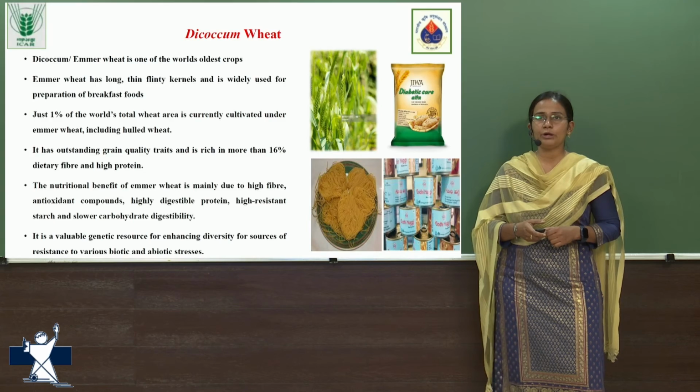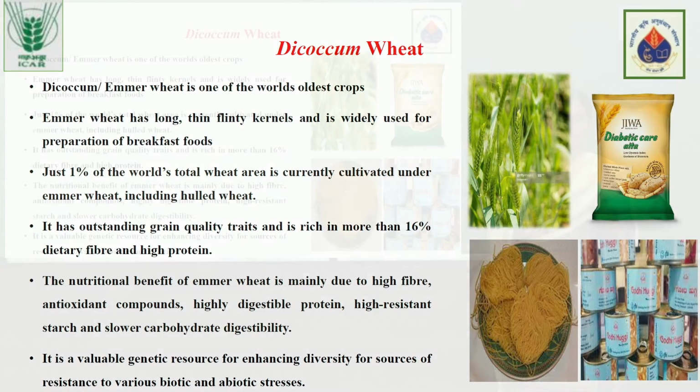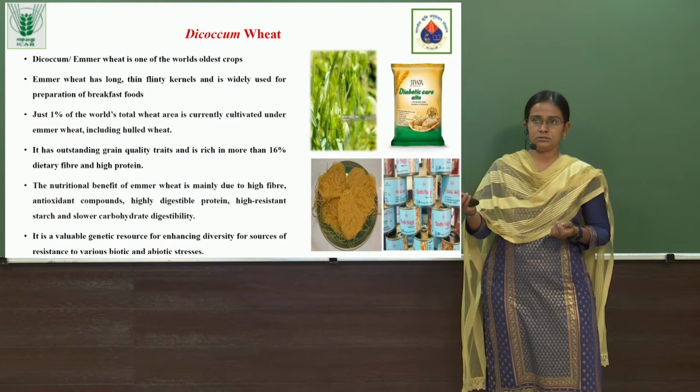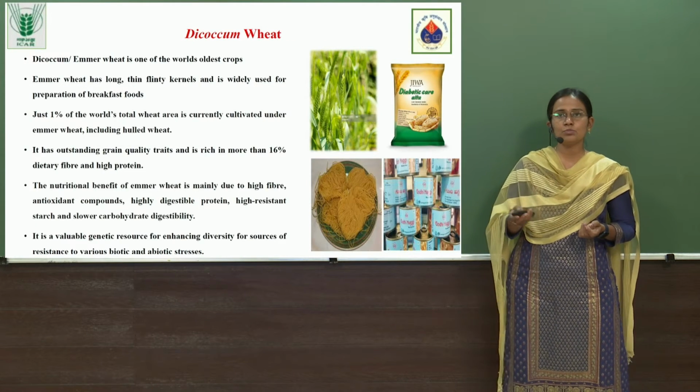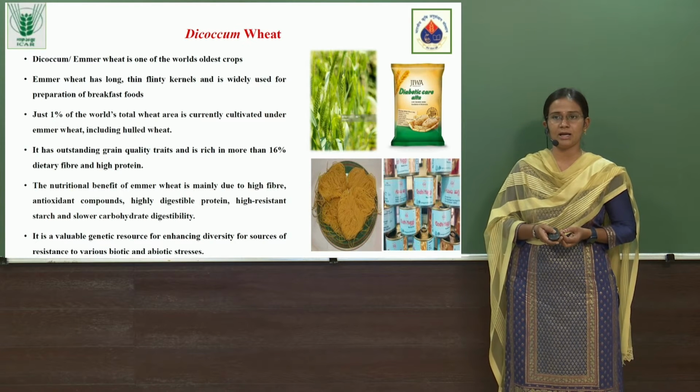Coming to the third important wheat species, that is dicoccum wheat. It is a tetraploid species which has been cultivated in the world from long ago. This plant has thin and long kernels, and it is useful for making breakfast foods like upma. In South India, they prepare godhi huggi, which I have shown on the right hand side of the slide. It is mostly utilized in peninsular parts of India like Karnataka and Maharashtra.